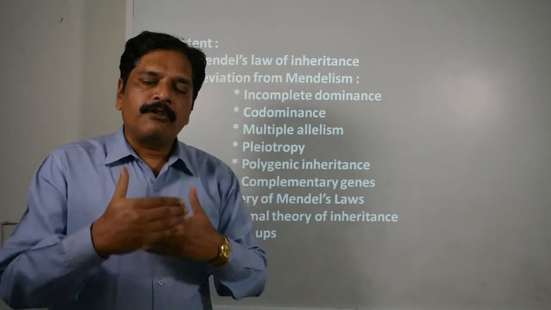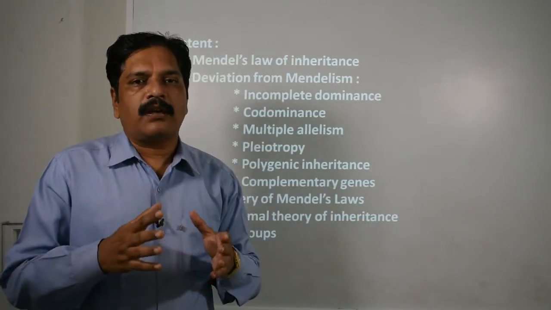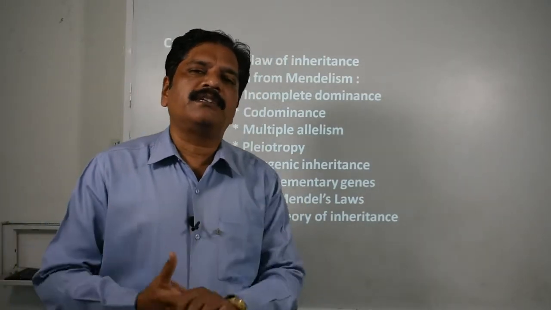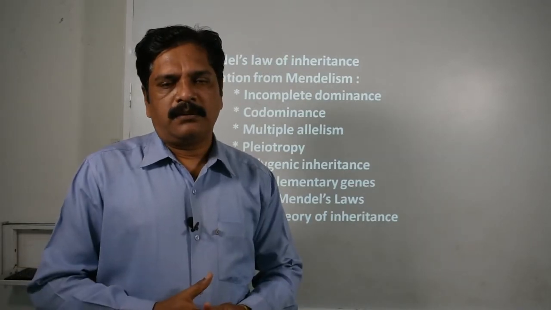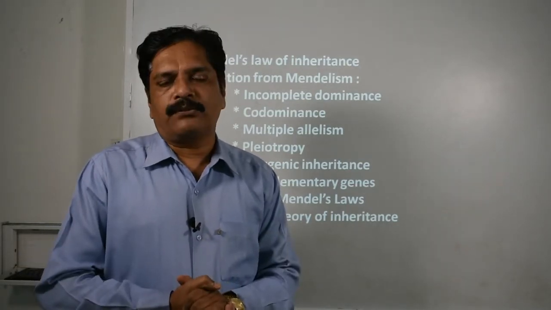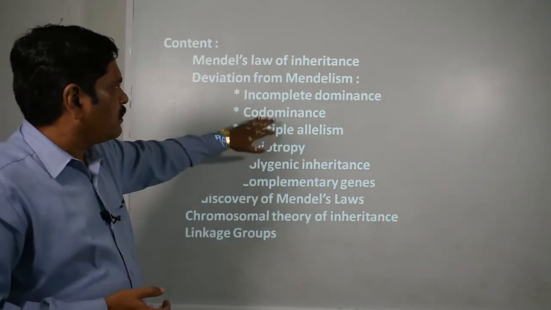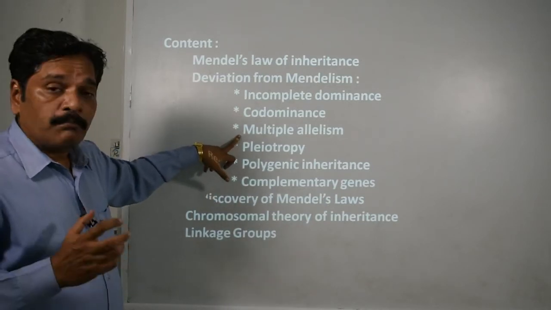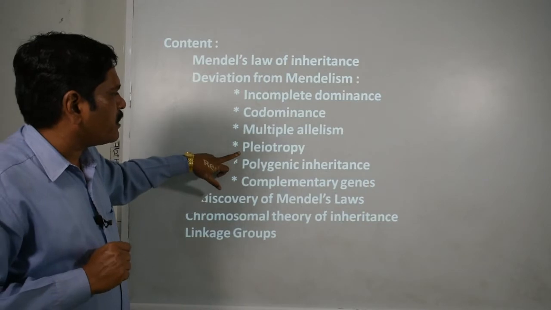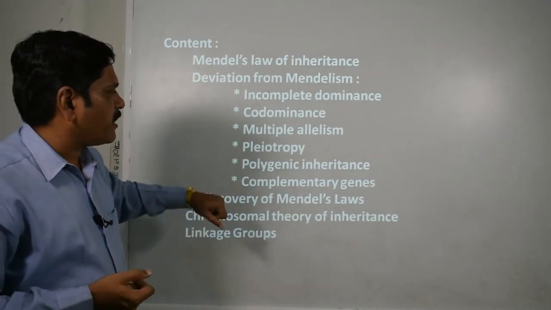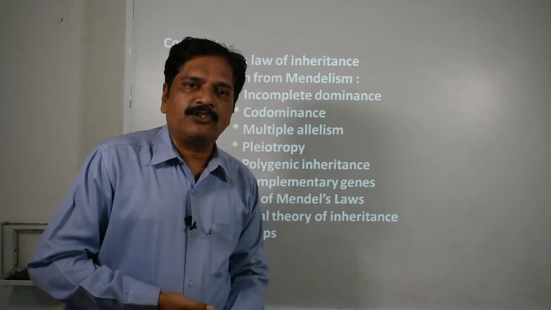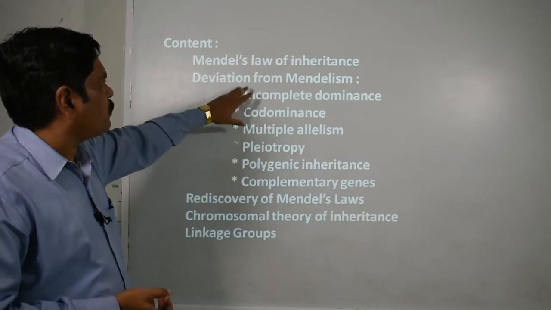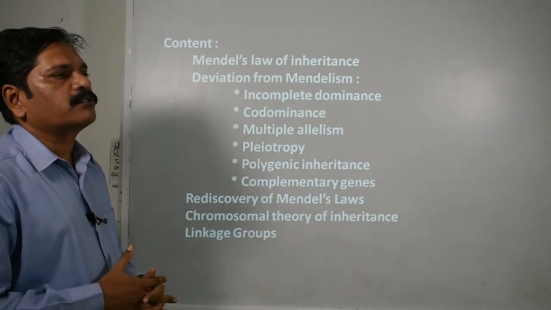Second, the deviation from Mendelism. As I told you, further observation and discussion in organisms other than the garden pea, done by different scientists like Hugo de Vries and Morgan and others, revealed some deviations. We are going to discuss under this heading: incomplete dominance, codominance, multiple allelism, pleiotropic effect, polygenic inheritance, and finally we will finish with complementary genes. These are examples of deviations from Mendelian inferences or conclusions.